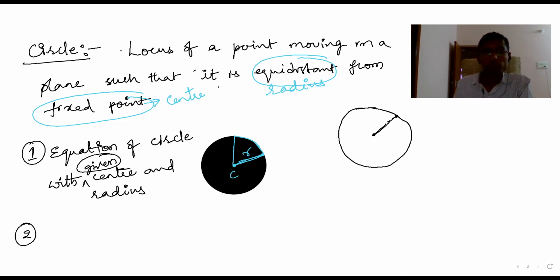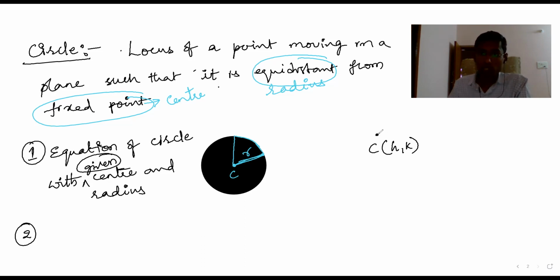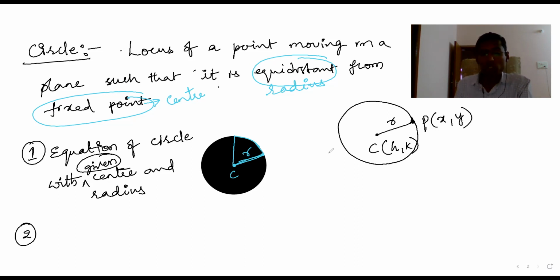So now you need to take center. I am taking center as some (h, k), and radius I am taking as some r. R is the radius. Now let's say this is a circle. This is our circle. So now this is point P, (x, y). Let P(x, y) be a variable point.